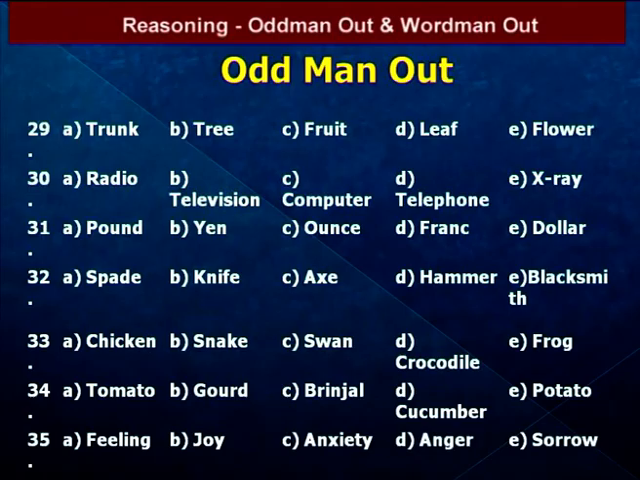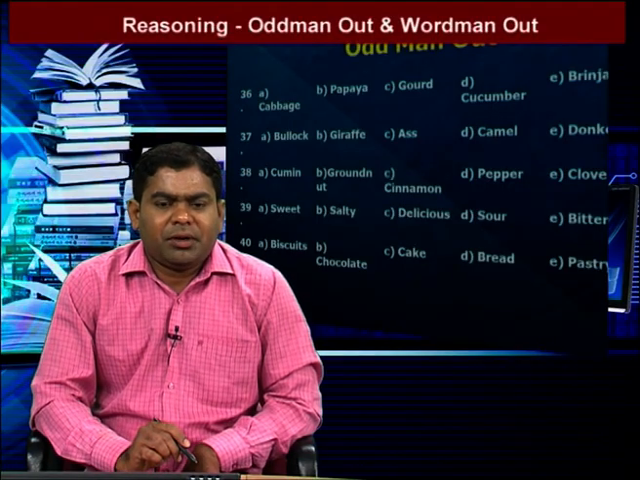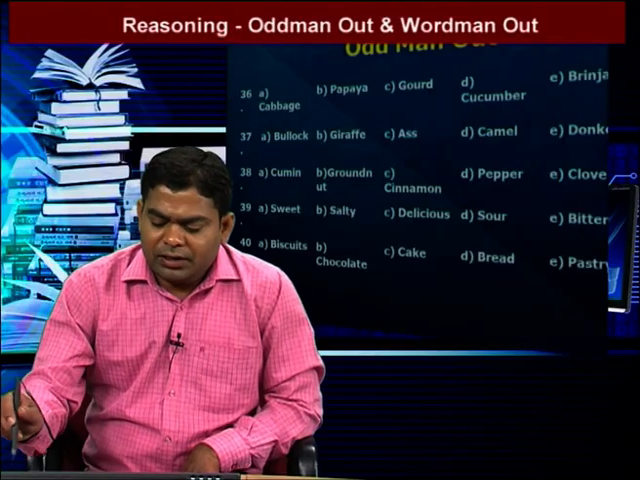We go to the next question. The words are cabbage, papaya, gourd, cucumber, brinjal. These belong to vegetables, and one fruit is there. That means papaya is the correct answer. Papaya is the odd man out because the remaining all are vegetables. Here papaya is the fruit. So the answer is papaya.